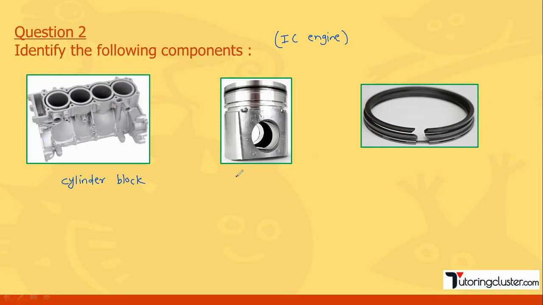The second picture, this is a picture of what? Piston. Okay, so basically piston. What is the function of piston? It reciprocates inside the cylinder. Then what is this picture? Third picture, it is a piston ring. It is a piston ring. So basically it avoids the leakage of gases. Okay, so this is also a very important component of IC engine, right? Okay.